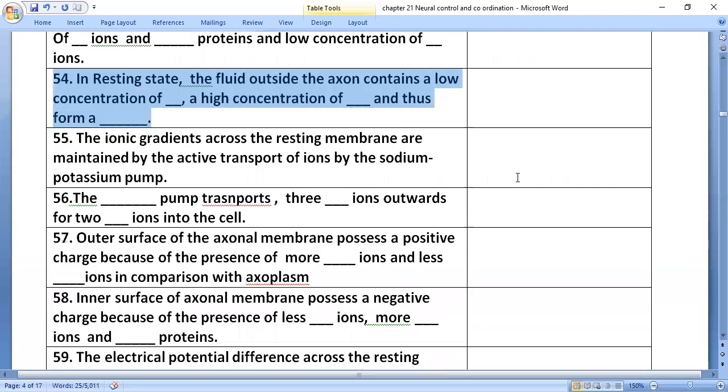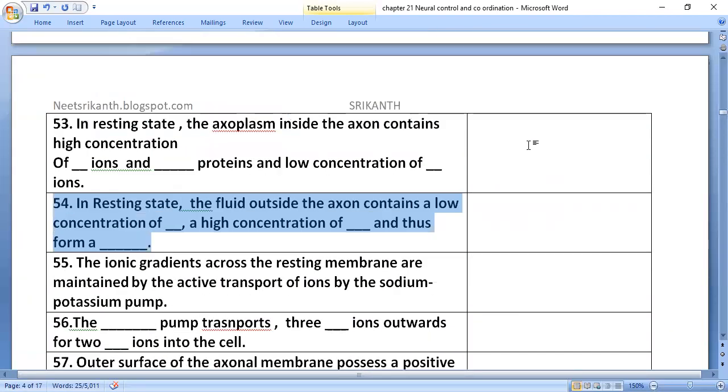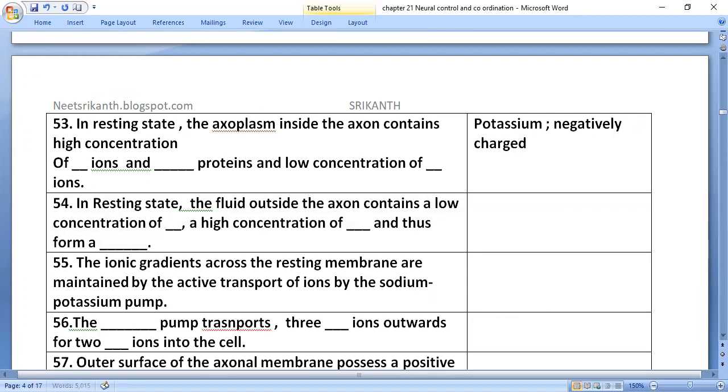In the resting state, the axoplasm inside the axon contains a high concentration of potassium ions and negatively charged proteins, and a low concentration of sodium ions.